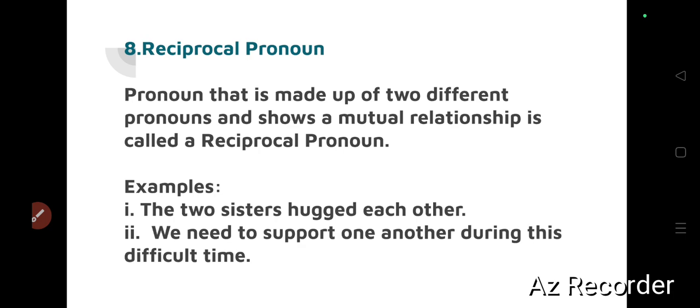Now reciprocal pronoun. A pronoun that is made up of two different pronouns and shows a mutual relationship is called a reciprocal pronoun. See the example, the two sisters hug each other. It's a reciprocal, right? So the two sisters hug each other, and we need to support one another during this difficult time. So each other, one another, like that.